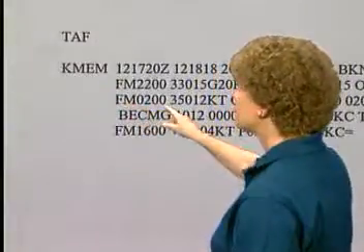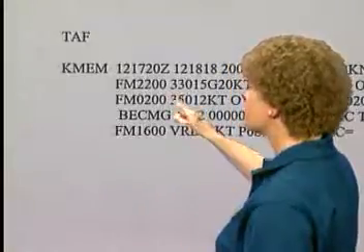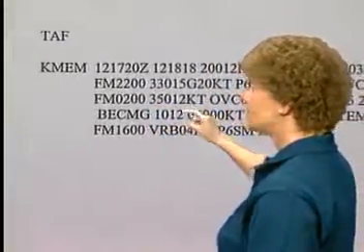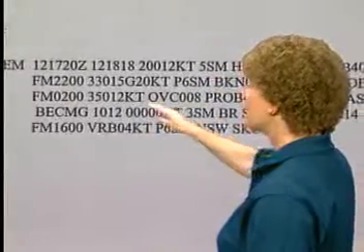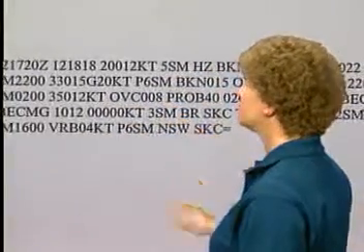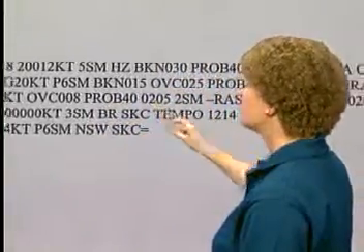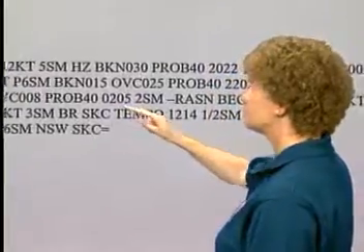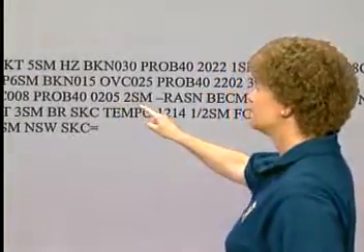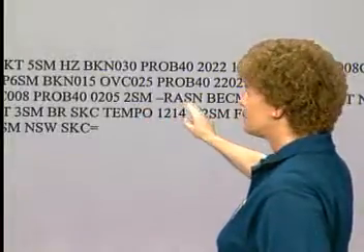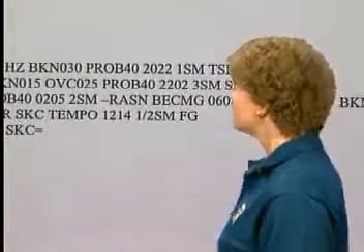Beginning at 0200 Zulu, they're forecasting a wind from 350 degrees at 12 knots, and an overcast cloud layer with bases at 800 feet, with a 40% probability that between 0200 Zulu and 0500 Zulu, the visibility will be 2 statute miles with light rain and snow. Now the dash here means that the precipitation will be light, and it applies to the first precipitation given, which in this case is RA or rain. So you've got some light rain and some snow in your future.